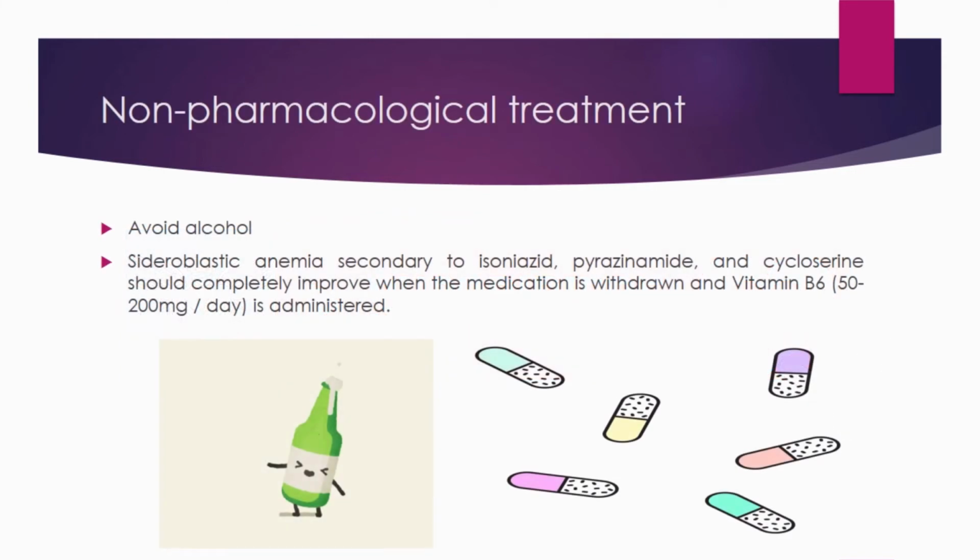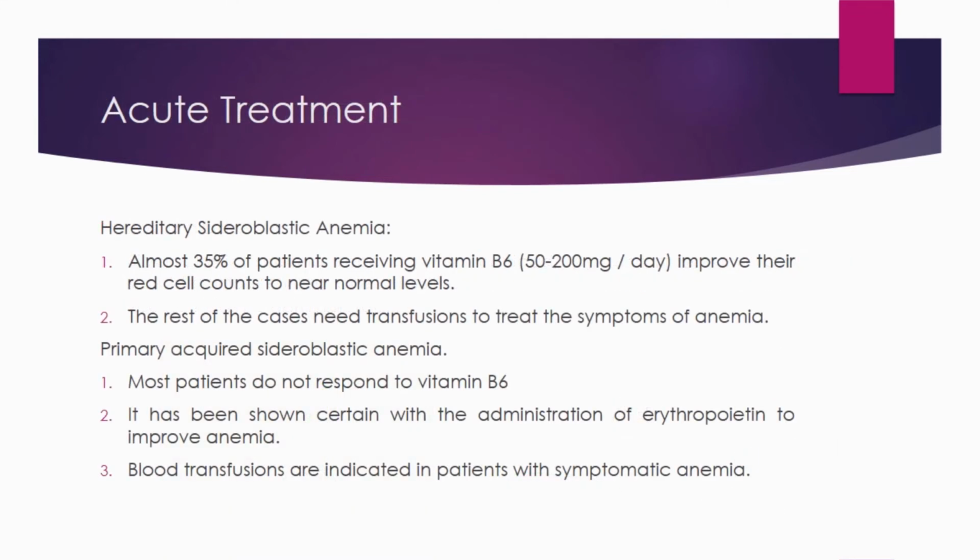Non-pharmacological treatment. Avoid alcohol. Sideroblastic anemia secondary to isoniazid, pyrazinamide, and cycloserine should completely improve when medication is withdrawn and vitamin B6 administered at 50 to 200 mg daily. Acute treatment. In hereditary sideroblastic anemia, almost 35% of patients receive vitamin B6 at 50 to 200 mg per day. It improves their hemoglobin count to near normal numbers. The rest of the cases need transfusions which treat the symptoms of anemia.